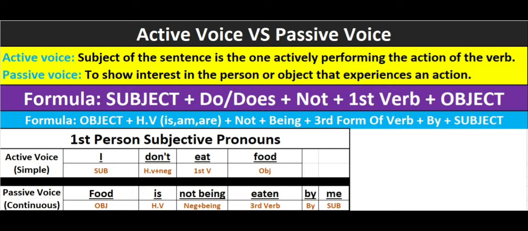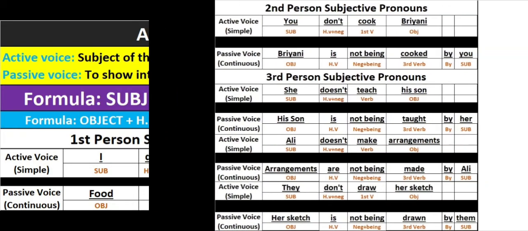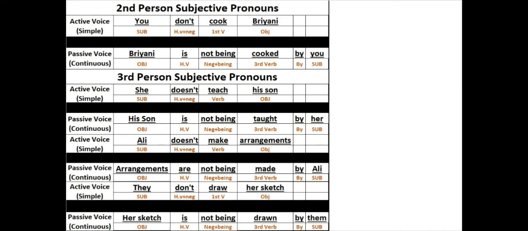Look at one example. I don't eat food was in active voice. Conversion: food is not being eaten by me. See, it's easy. Note down this one and all sentences if you want for practice. You may pause the video and copy. Now we will move forward to interrogative sentences.